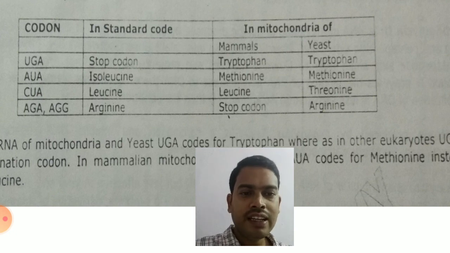So these are the few exceptions. Apart from these exceptions, the entire genetic code is universal. So universal means it will code for same amino acid whether it is present in prokaryotes or in eukaryotes. So because of the universal nature of the genetic code, it made easy for the synthesis of eukaryotic proteins in prokaryotes in recombinant DNA technology.